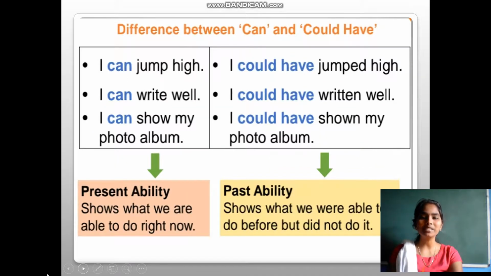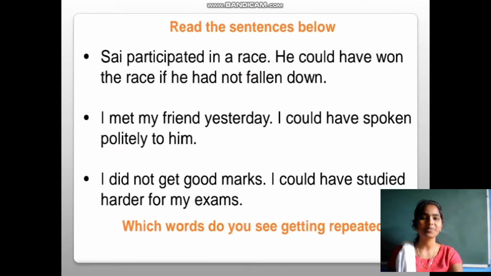I want you all to read these sentences. The first column: I can jump high, I can write well, I can show my photo album. These sentences show what we are able to do right now. When it comes to the second column: I could have jumped high, I could have written well, I could have shown my photo album. It shows the past ability, what we were able to do before but did not do. I want you all to read the sentences below.